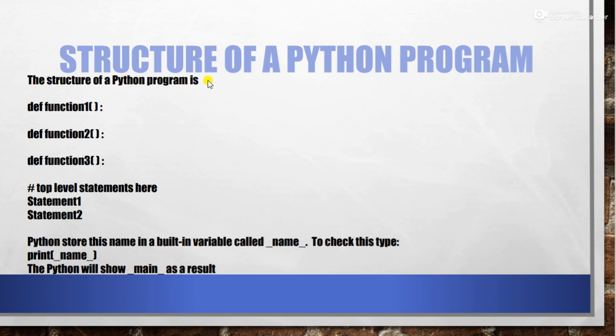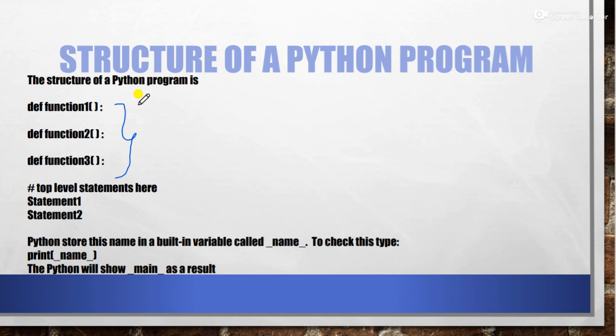Now see, next is the structure of a Python program. It is suggested, as we have already discussed, and now given in the form of a structure, how you should write your Python program. The very first thing is that you can write all the function definitions on the top. Again, your choice. It will be easy to understand the program if you write all the functions on the top, because you will come to know how many functions there are in your program.